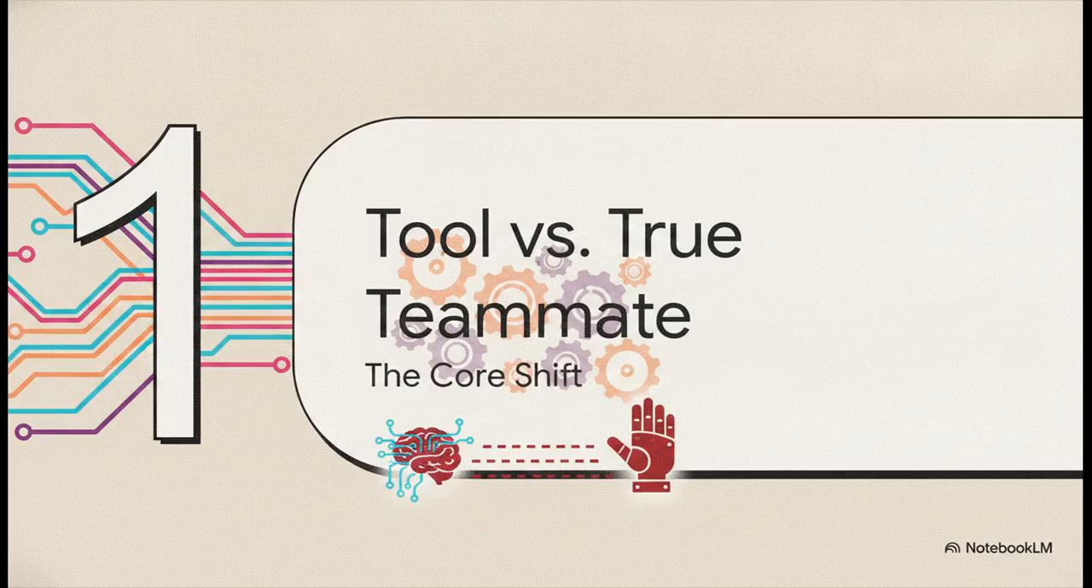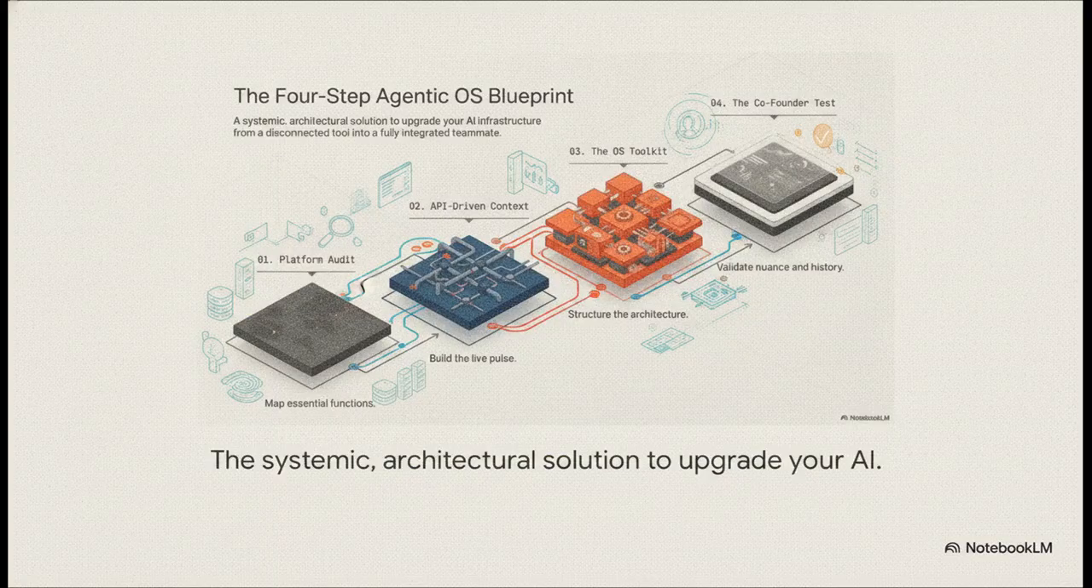Okay, step one, tool versus true teammate, the core shift. Now, this kind of transformation doesn't just happen by accident, right? It requires a systemic architectural upgrade. Think of it as a four-step journey. We start by auditing your platforms, connecting them up via API, structuring the brain with the OS toolkit, and then validating the whole thing. Let's look a little closer at that first step.